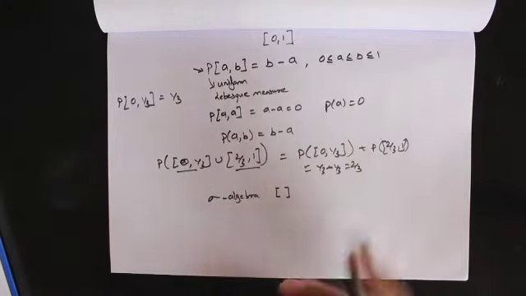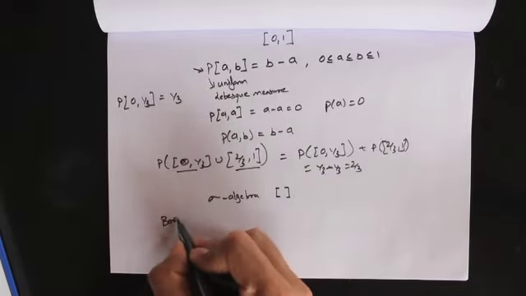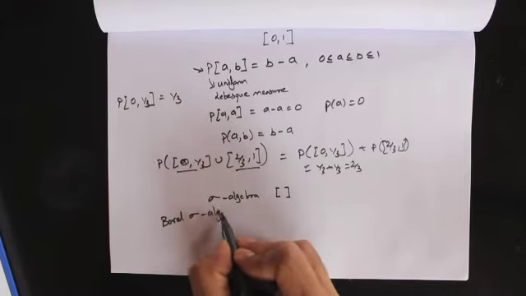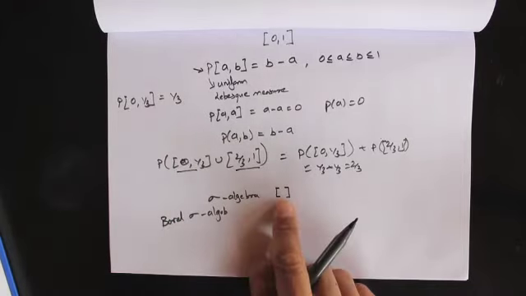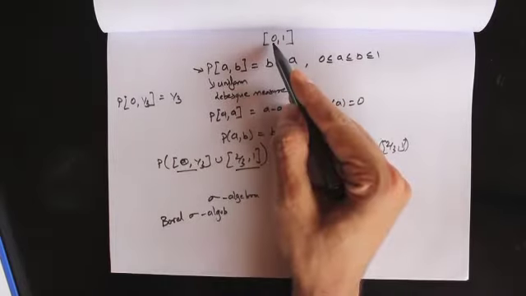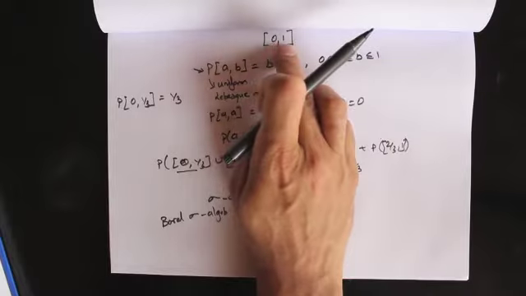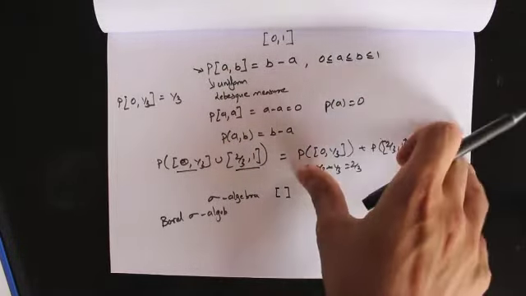Now let me describe what we mean by a Borel sigma algebra. A Borel sigma algebra is a sigma algebra that we construct by taking all closed intervals of 0 and 1, and then adding everything else that's required to make it a sigma algebra.